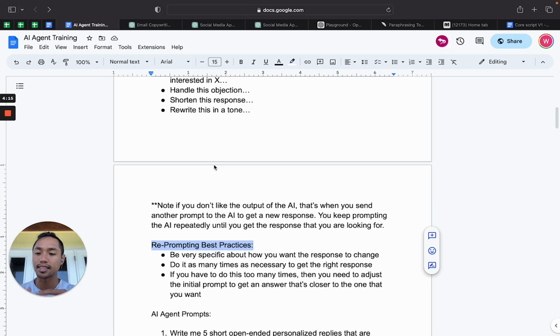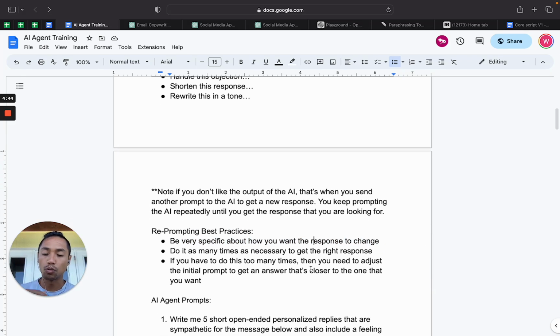So if you're trying to get the AI to produce a response that you want, then there are some best practices here. So number one, being very specific about how you want the response to change is super important, right? So let's say that the AI gave you a response and you feel like it was too intelligent, then you could say, hey, rewrite this in a simpler form, right? Rewrite this at a 5th grade reading level, for example, and it would rewrite it at a different reading level. So you want to be very specific about how you want the response to change.